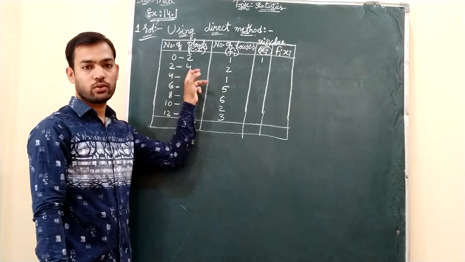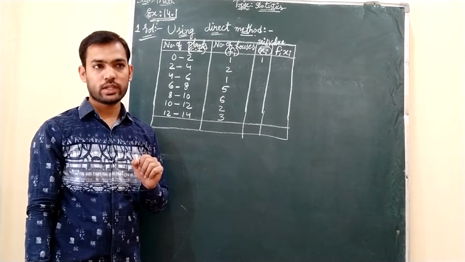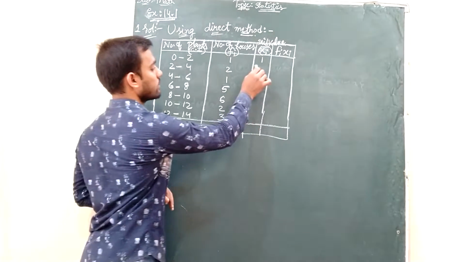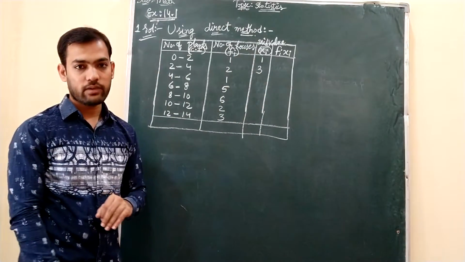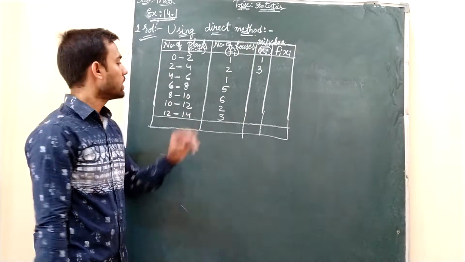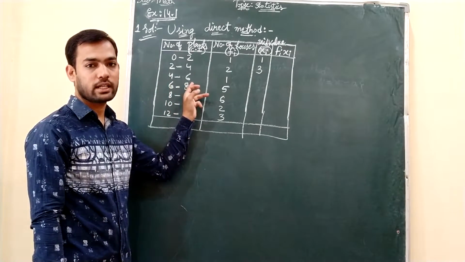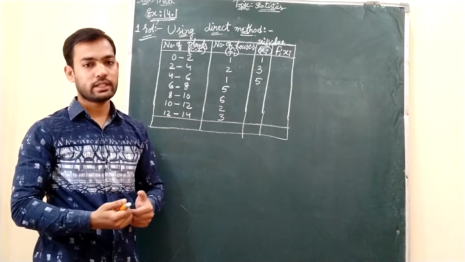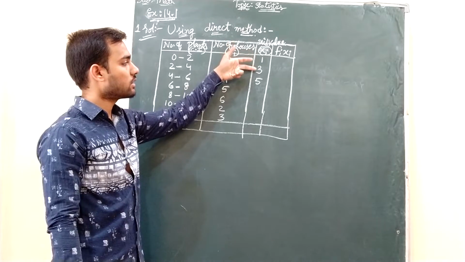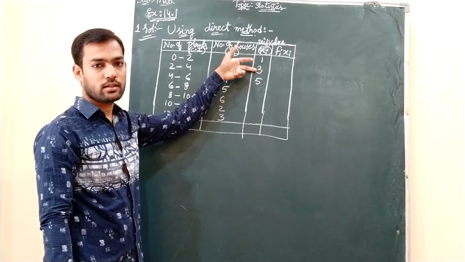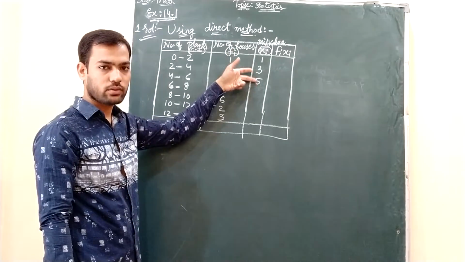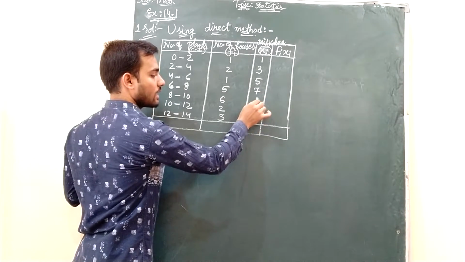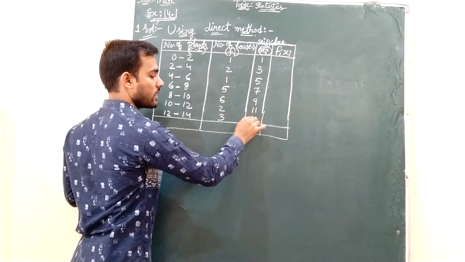And then 2 and 4. 2 plus 4 you have to do first. 2 plus 4 is 6. If you divide 6 by 2, then you will get 3. So 3 is the mid value or class mark of the second class. And then the third class interval, 4 plus 6, 10, divided by 2, 5. Every time it is not necessary to go on doing till last. By seeing this, you can identify 1, then 3, which is nothing but added by 2, and then 3 plus 2 is 5. So again you need to go on adding 2, 2, 2, 2. After 5, 7. After 7, 9. After 9, 11. After 11, 13.